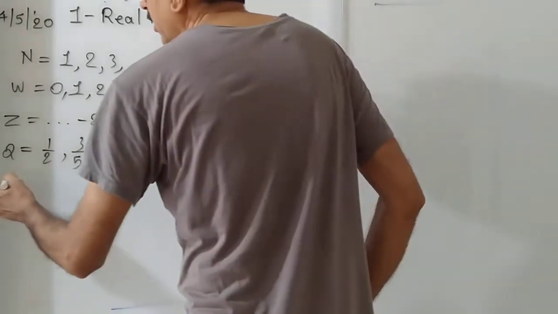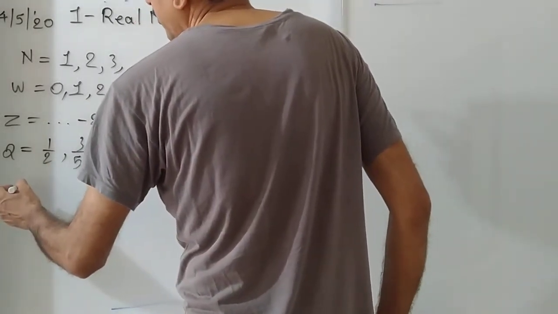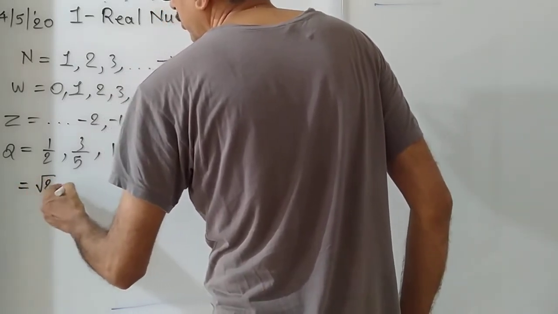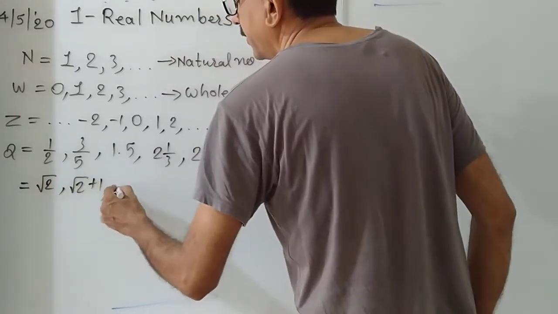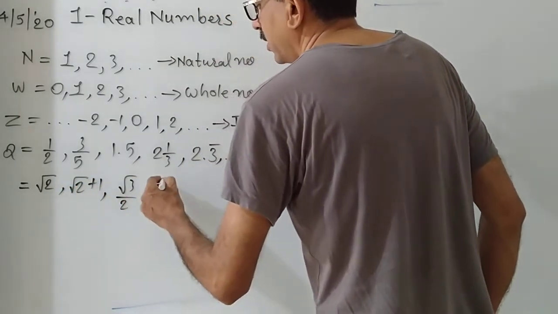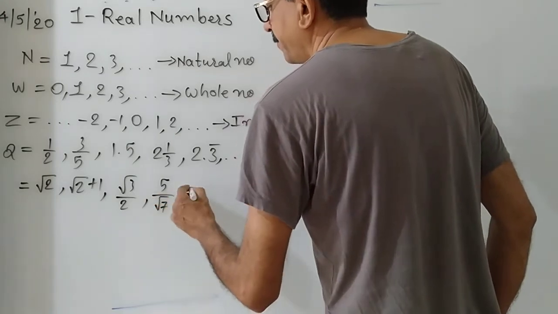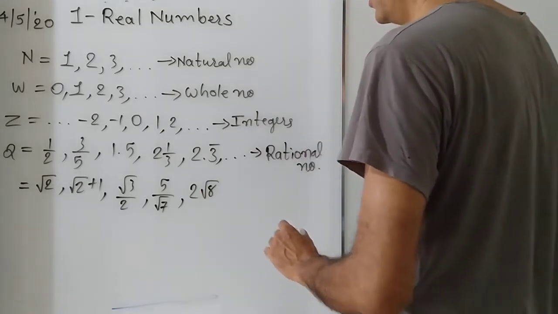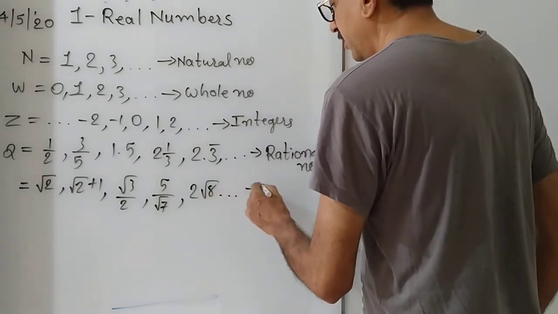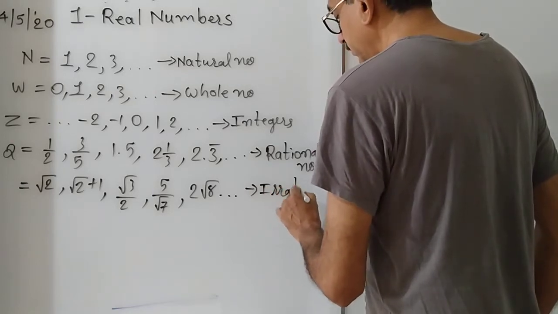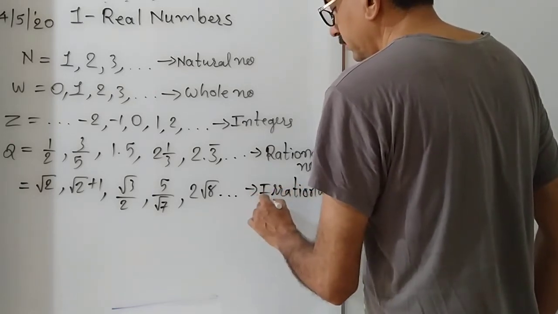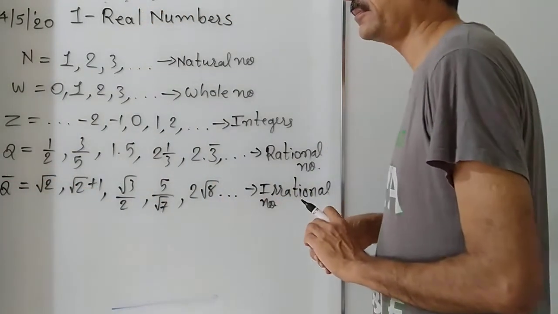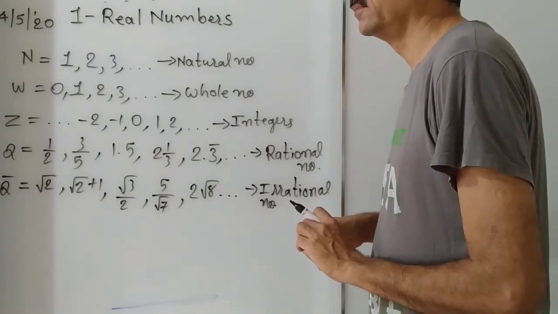Okay? Now, one more series, which is said to be the series of irrational numbers. In irrational numbers, we have root 2 plus 1, root 3 by 2, 5 upon root 7, 2 into root 8. This type of numbers is included in irrational numbers, which is denoted by Q bar.